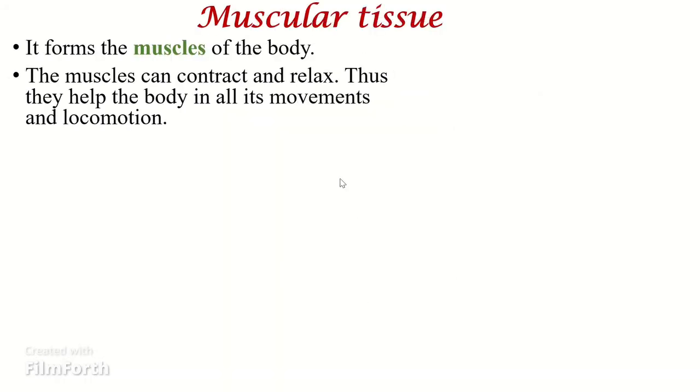The next one is the muscular tissue. The muscular tissue forms the muscles of the body. The muscles can contract and relax. So this type of tissue helps the body in all its movements and locomotion.